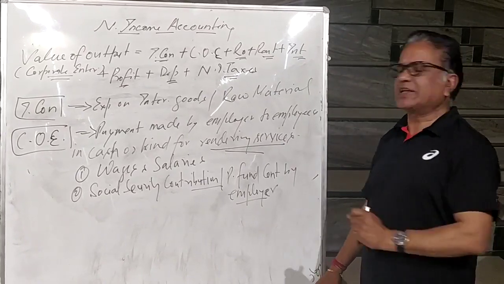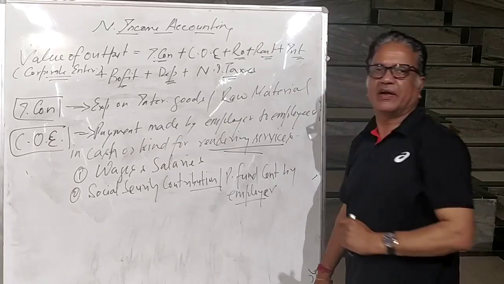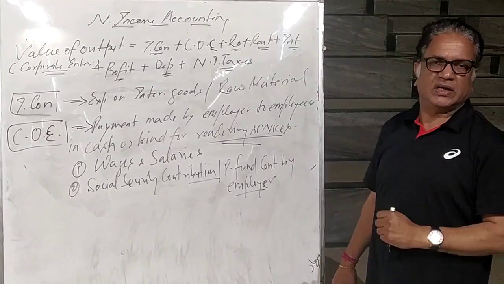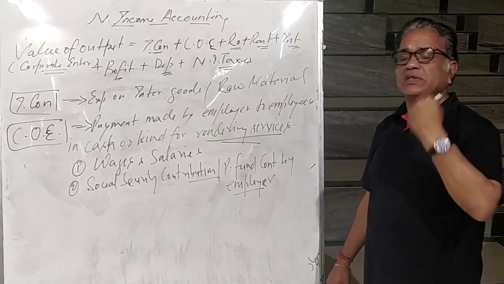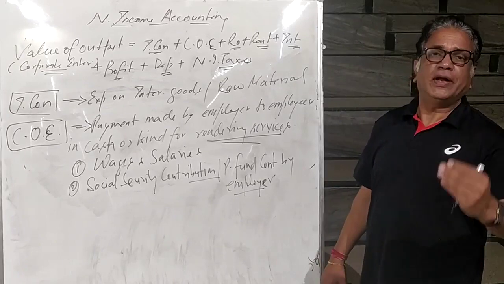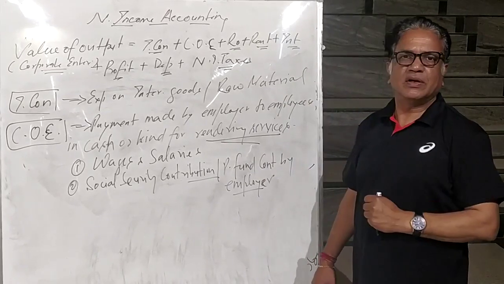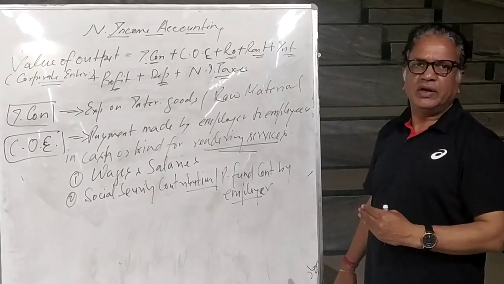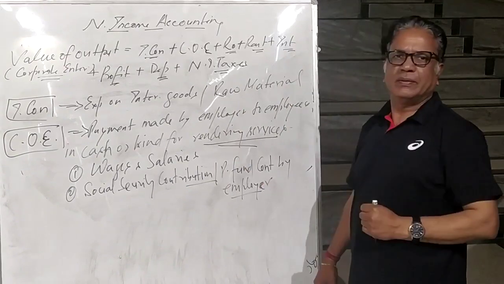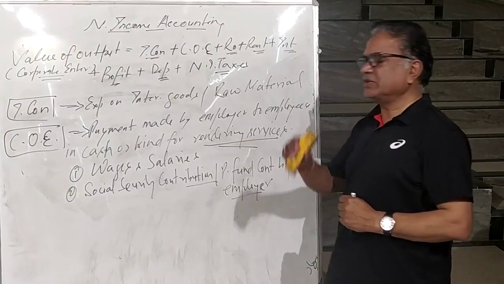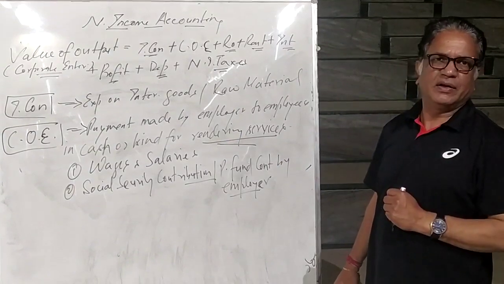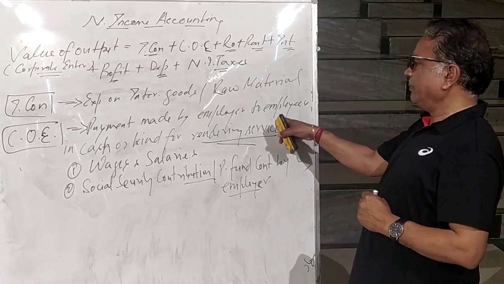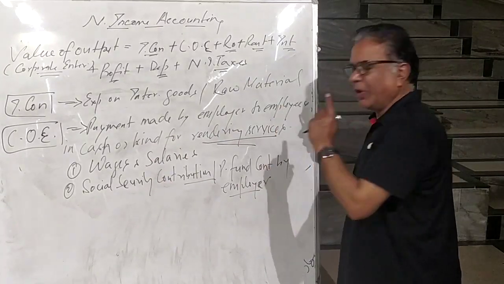Till he is working, he is getting every month salary, that is called wages and salaries. But after his retirement or her retirement at the age of 58 or 60, after that, what is the safety and security? From where he will have his day-to-day meals. So for that, in every country or even in our country, there is a system where every month a particular percentage of the total salary, that is 12%, is contributed in the account of the worker or employees by the employer.